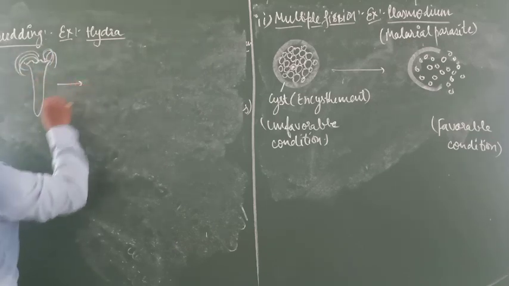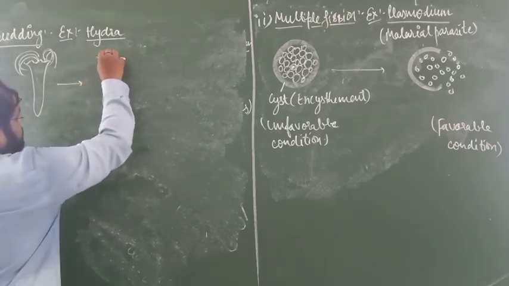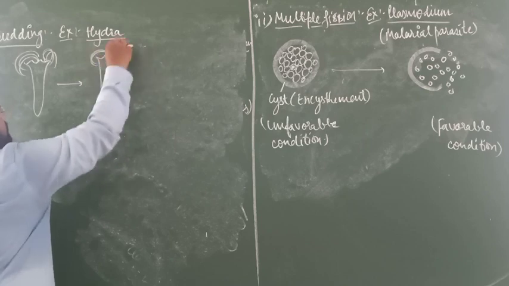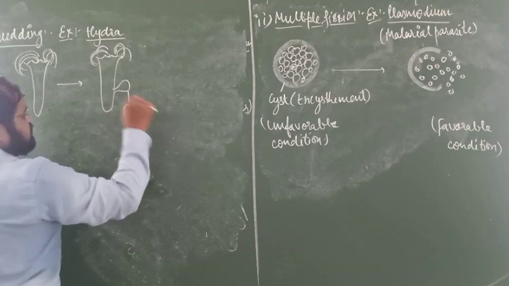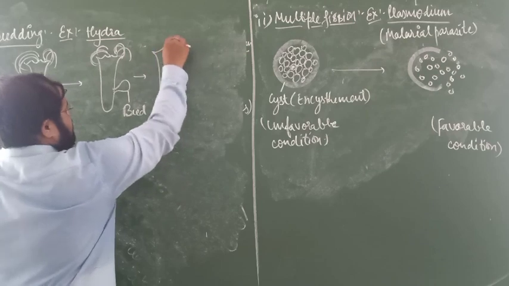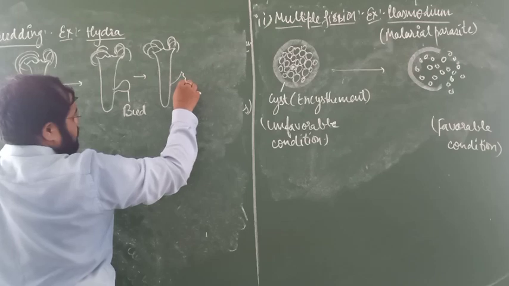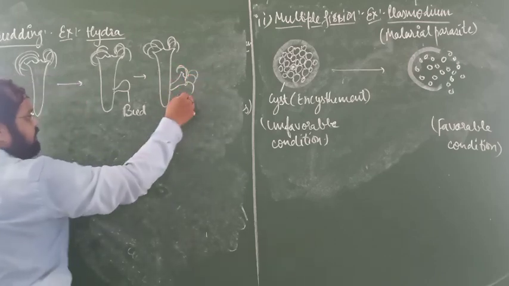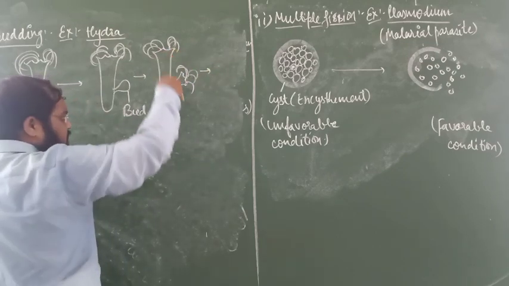Okay, before going into asexual reproduction, it will form a bud-like structure. This is the bud-like structure. Later, that bud will proliferate and form a newborn hydra, and later during the elongation of this newborn hydra, it will be detached from the parent body.